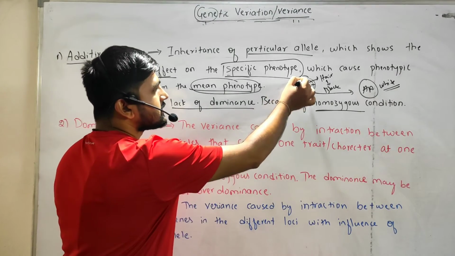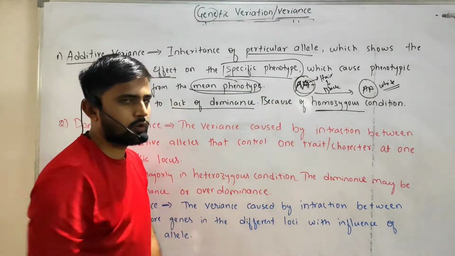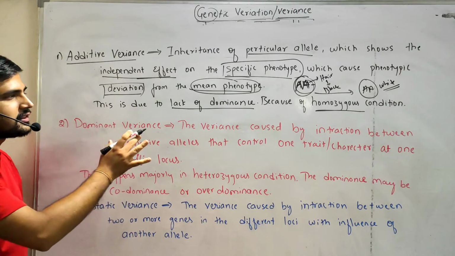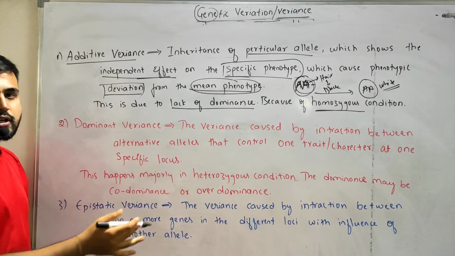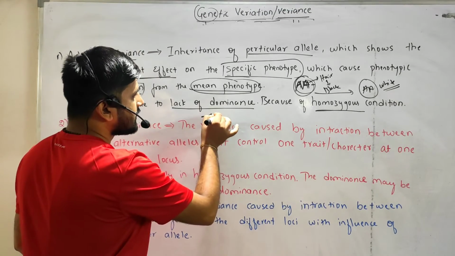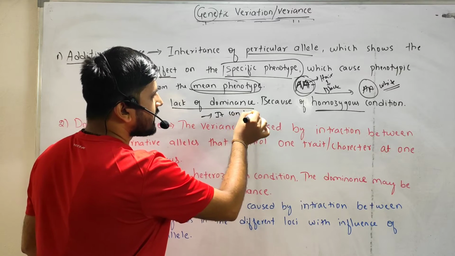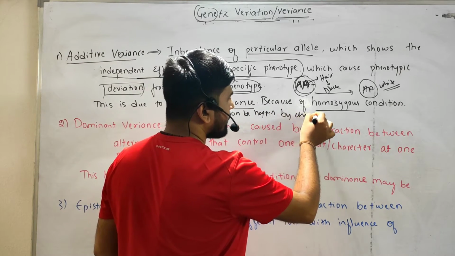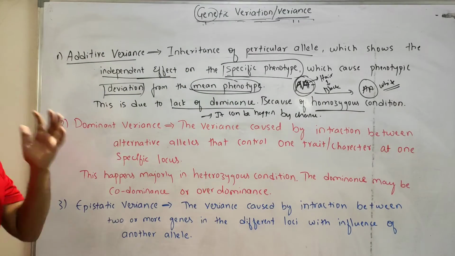So this A is also dominant and this A is also dominant. That's why they will show the deviation from one individual to another. But it is not necessary, but it can happen by chance, or not in the majority.